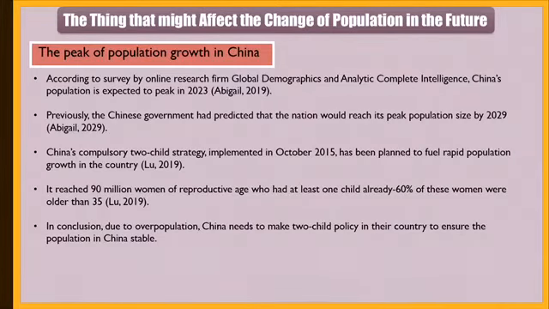According to the survey, China's population is expected to peak in 2023. So the government of China introduced the two-child strategy in October 2015 to curb rapid population growth in the country. The two-child strategy can reach 90 million women of reproductive age who had at least one child already. In conclusion, due to overpopulation, China needs to make a two-child policy in their country to ensure the population in China is stable.